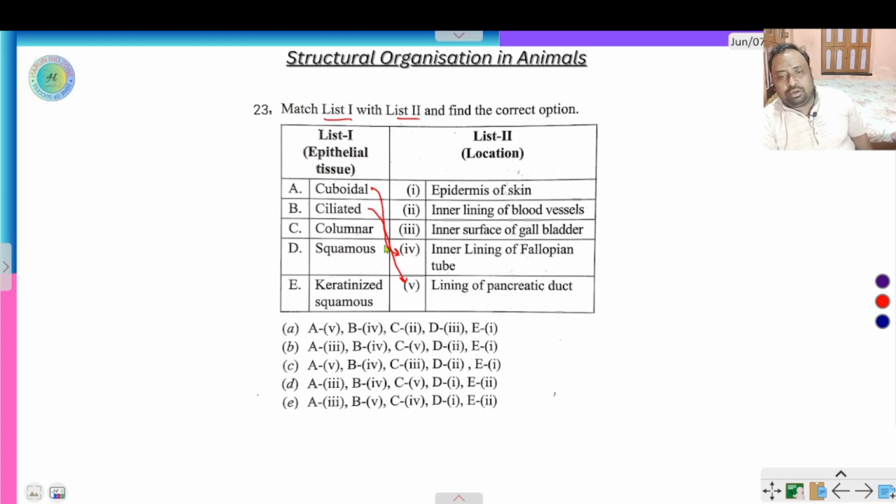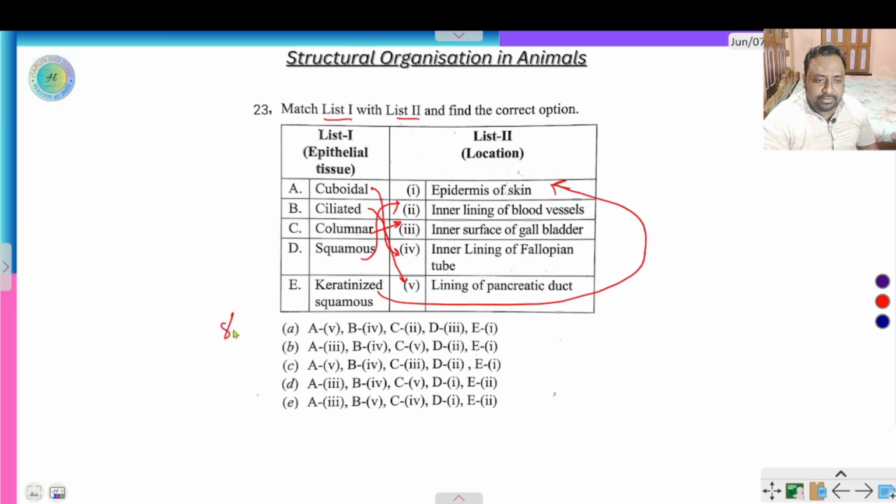In case of columnar epithelium, columnar is the inner surface of gallbladder, and squamous epithelium is the inner lining of blood vessel. Keratinized squamous stratified epithelium; keratin means skin.